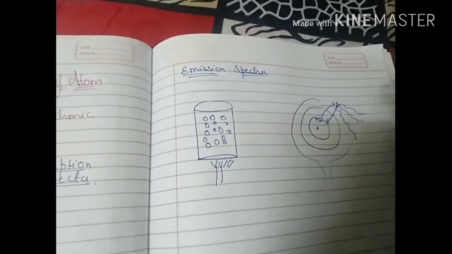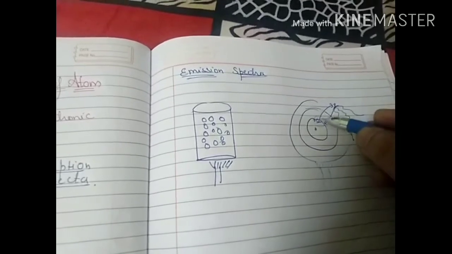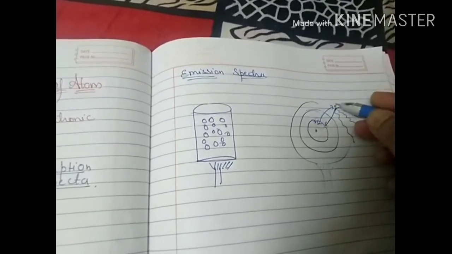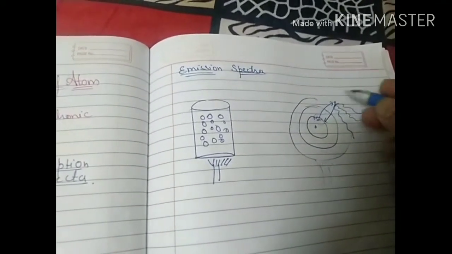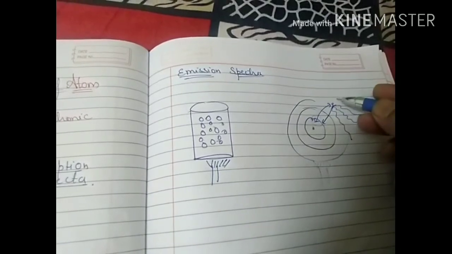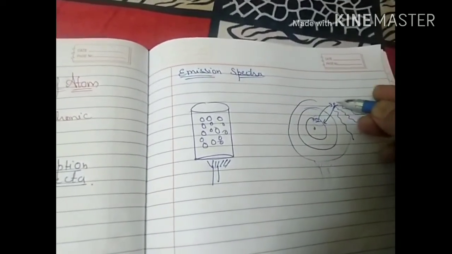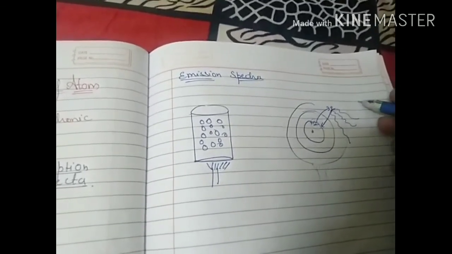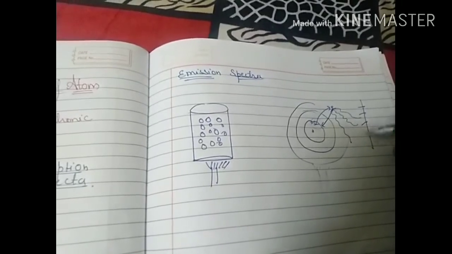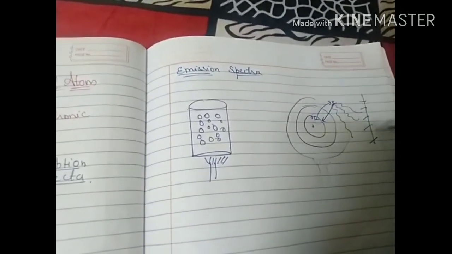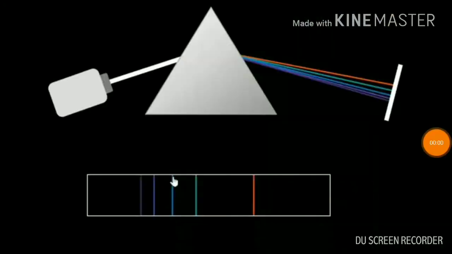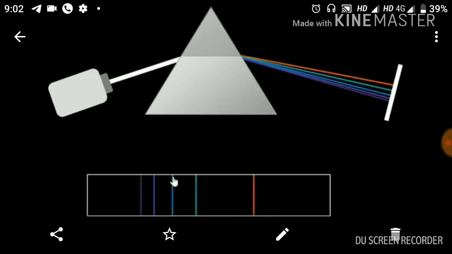Emission spectrum. Clear? So when an electron is excited, when an electron absorbs energy, it will get excited to a higher energy level, and in order to remain in its lower energy state, it will start emitting radiations. Clear? So when these radiations are analyzed on a photographic plate, the spectrum we obtain is known as your emission spectrum.